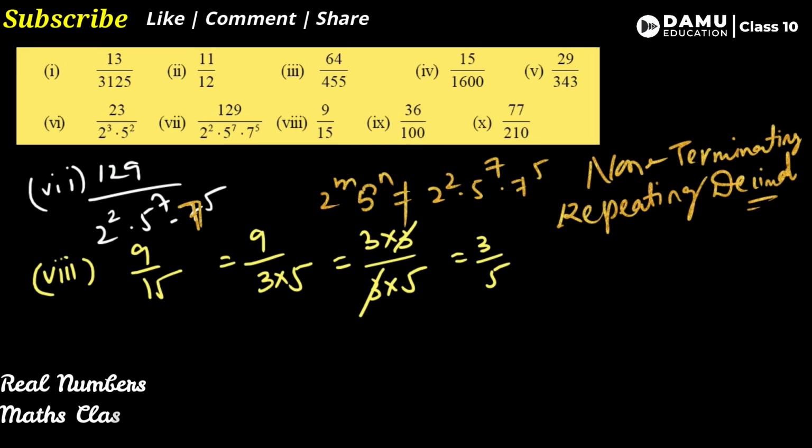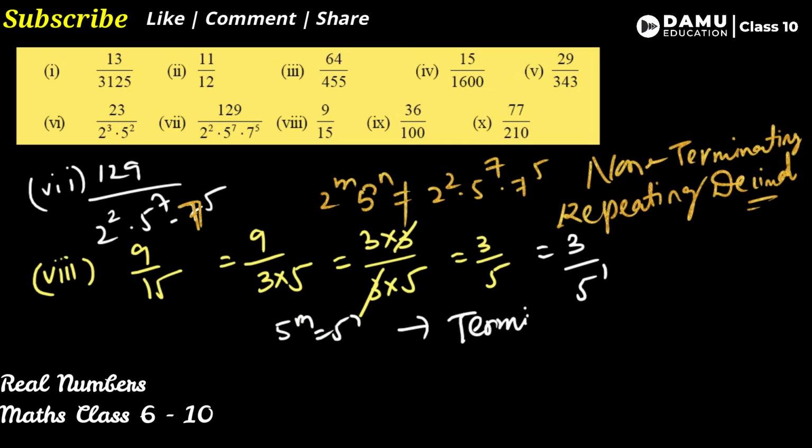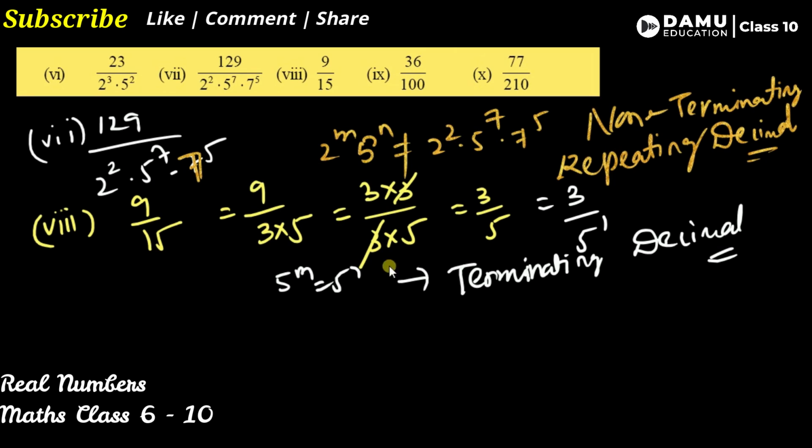So here 3 cancels, and with the combination we get 5 power 1. So 2 power m 5 power n with a single 5, yes, it is called terminating decimal. So this is the way. If cancellation is possible, cancel and try to get the denominator in the 2 power m 5 power n case. So like this we have to do. This is the 8th one.